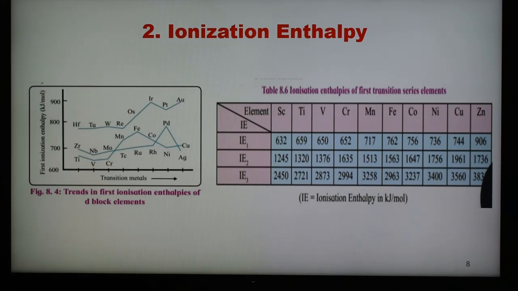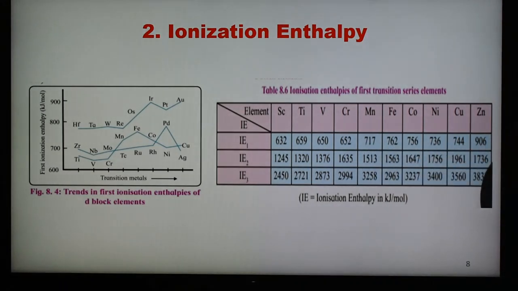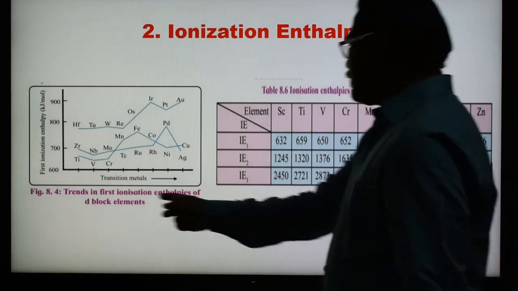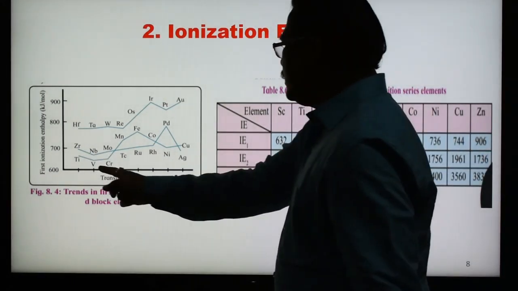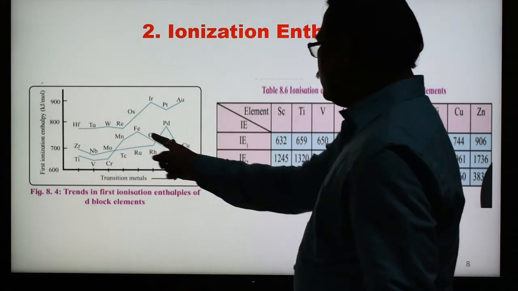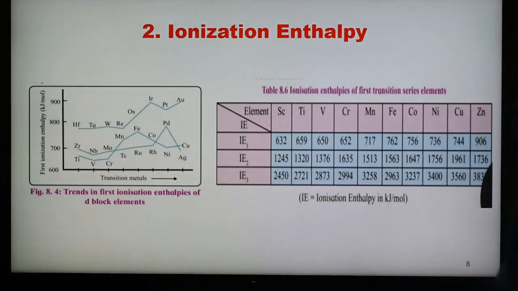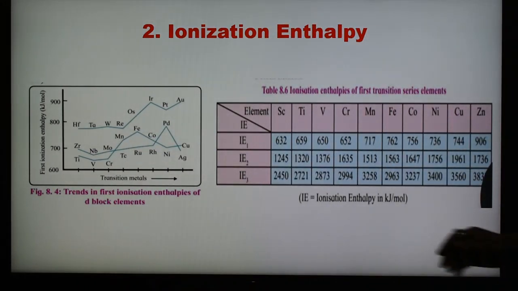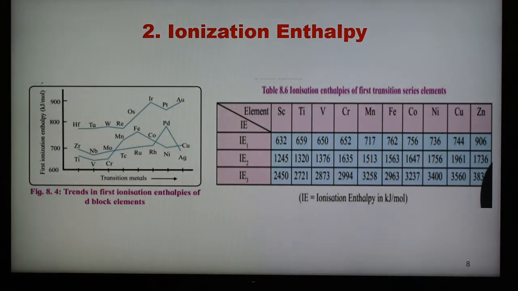So generally the first ionization energy increases, see here, and in case of second ionization potential, some exceptions are also there. Here this graph shows the ionization enthalpy of the d block elements. This is scandium, titanium, vanadium. These are the values of the first ionization, this is the second, and this is the third. So here the first ionization energy values are shown lower as compared to the second and third ionization series,